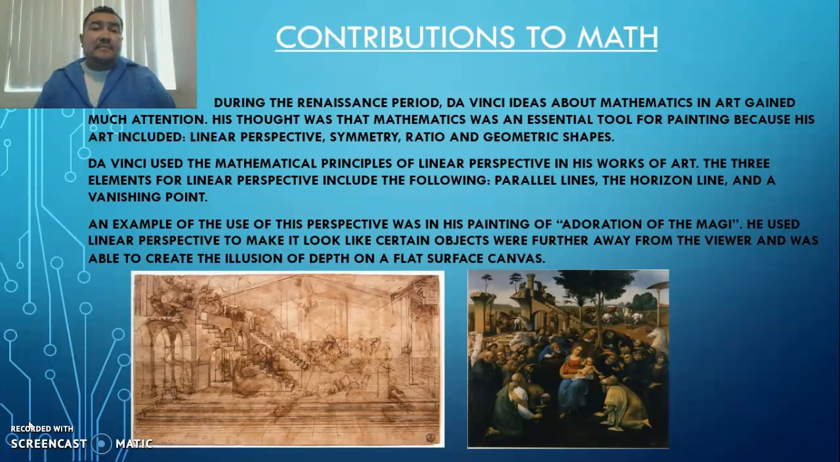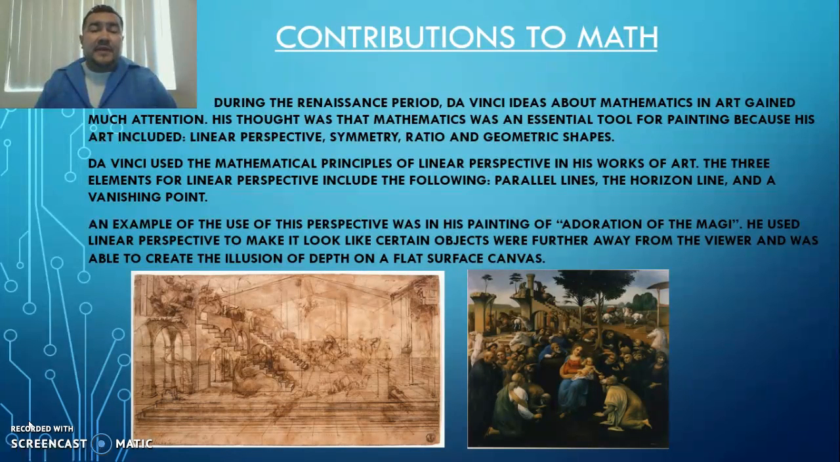During the Renaissance period, Da Vinci's ideas about mathematics and art gained much attention. His thought was that mathematics was an essential tool for painting because his art included linear perspective, symmetry, ratio, and geometric shapes. Da Vinci used the mathematical principles of linear perspective in his works of art. The three elements for linear perspective included the following: parallel lines, the horizon line, and the vanishing point.